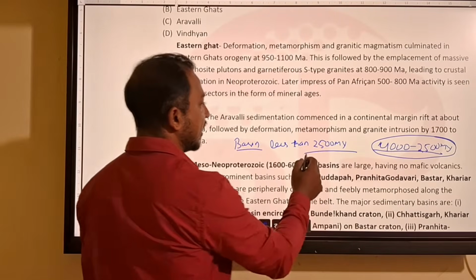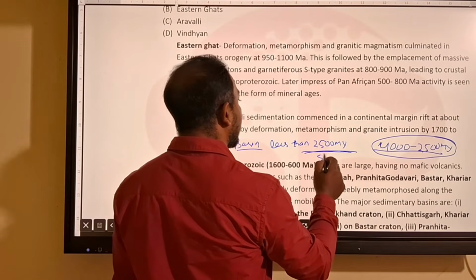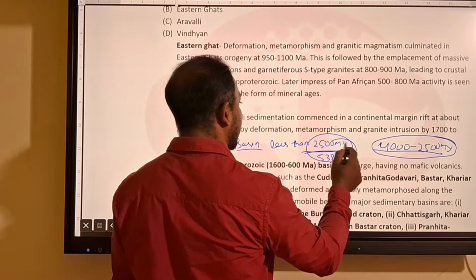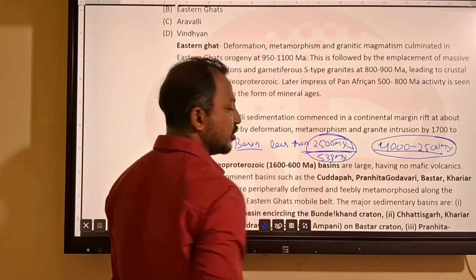During the Proterozoic, from 2500 to 538 million years, basins started to be produced.